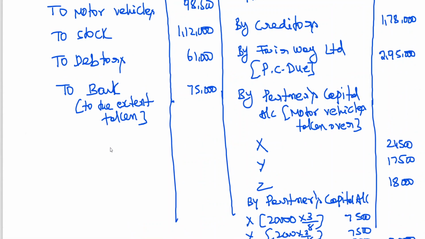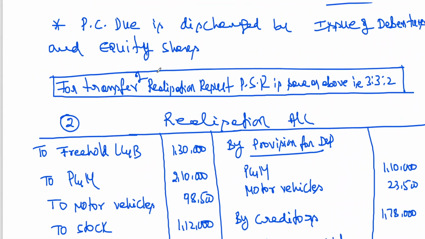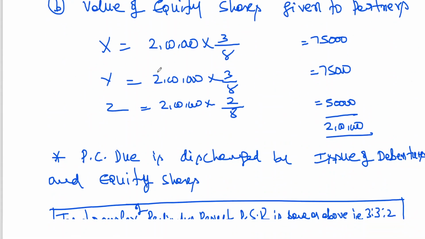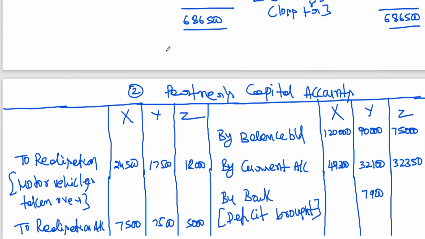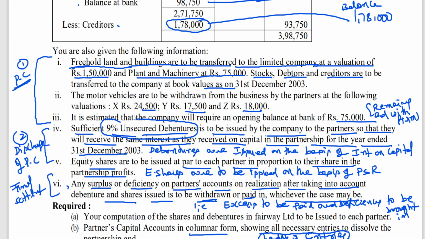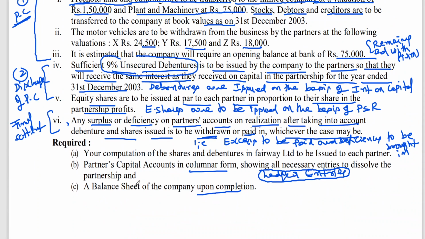Now these three accounts have been closed. So I went for realization account, I went for partners capital account, I went for bank account. Which one have I avoided? Issue of shares and debentures. Now I need to go for the balance sheet. He is also asking to go for partners capital account and also a balance sheet of the company upon completion. It can be called the opening balance sheet. So for that, first I should go for notes to account. We learned that in company accounts.